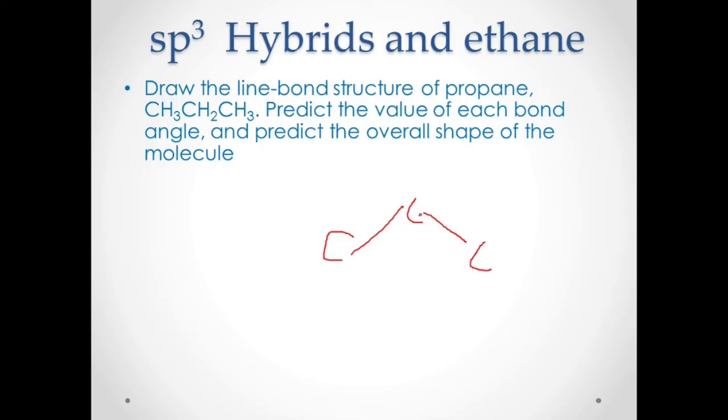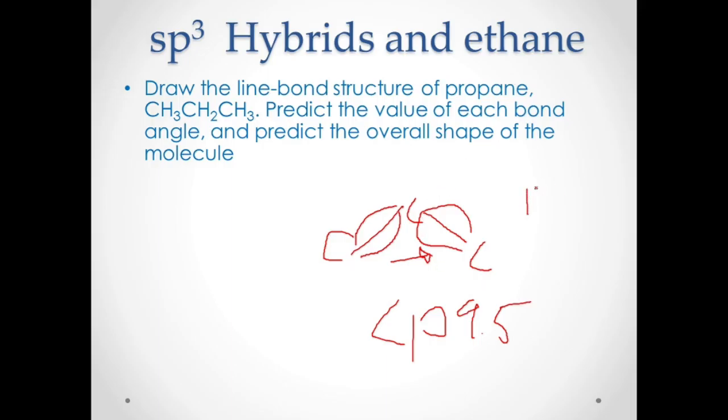There is an electron cloud here and an electron cloud there because of the sigma bond. It will tend to repel this portion so that the bond angle is greater than 109.5 degrees. More or less the same as your ethane, it could be 111 degrees or greater. Okay, so that's all.